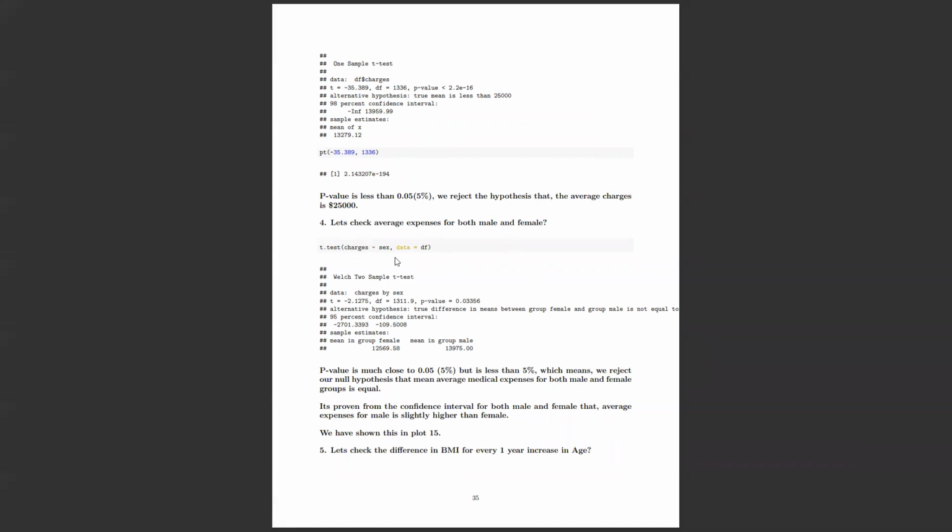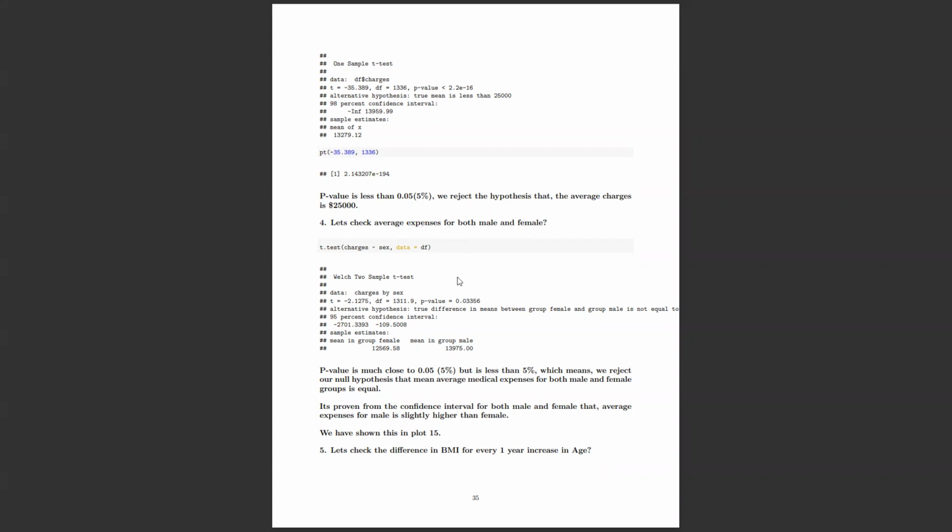The fourth test is the average expense, the same thing. Now instead of taking the expenses as a whole, I want to check whether, if you take a random male person and a random female person and check their medical expenses, they are almost equal or different.